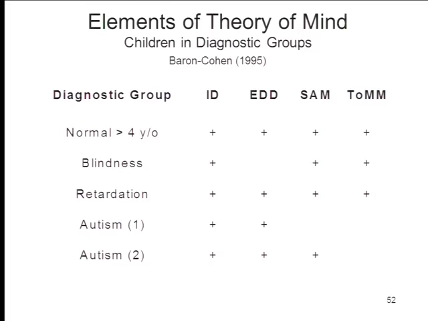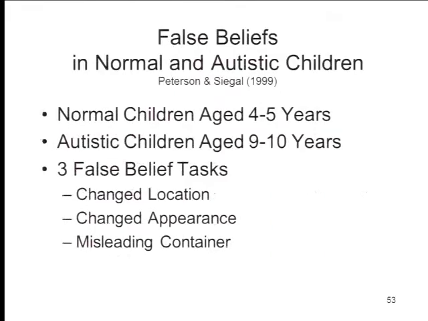Now this is a dominant theory about autism: that autism is a specific deficit in social cognition that's characterized by the child's lack of a theory of mind. There is some controversy about this, however, you should know.